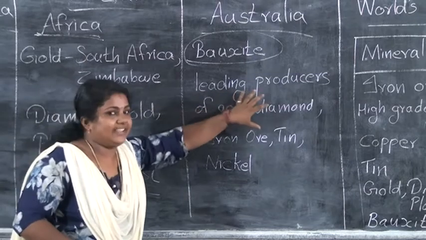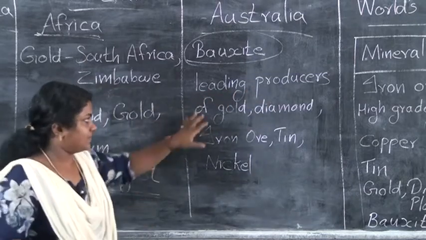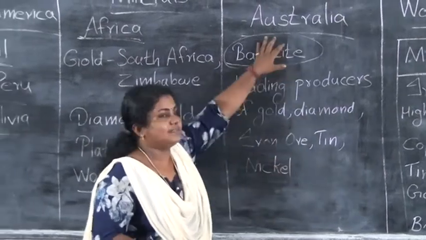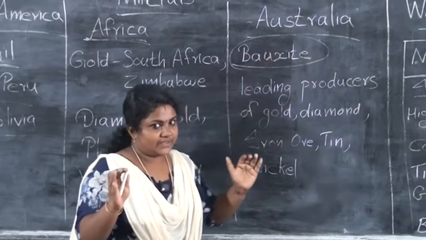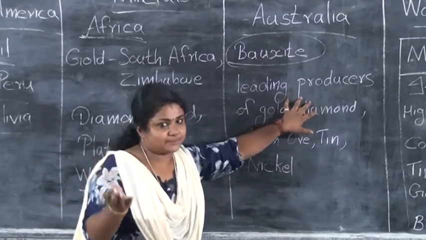Here, leading producers among all the continents, the leading producers of gold, diamond, iron ore, tin, nickel, that is Australia. Confusion should not come, leading, that is leading producers, in Africa, largest producer.